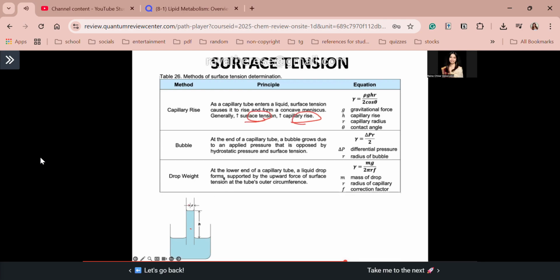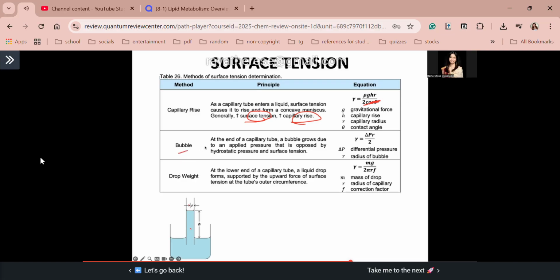Tandaan yan, guys. So, this principle helps measure surface tension by observing how high the liquid will rise. So, the equation is gamma, which is your surface tension, is equal to the density times the gravitational acceleration times the capillary rise H times the capillary radius R. So again, this equation is only applicable to capillary tubes. Completing the equation, divided by 2 cos theta, where theta is the contact angle. So usually guys, kung hindi naman given ang contact angle, hindi natin ito i-consider. Magiging gamma is equal to PGHR over 2 na siya.